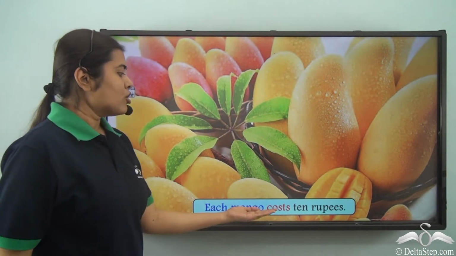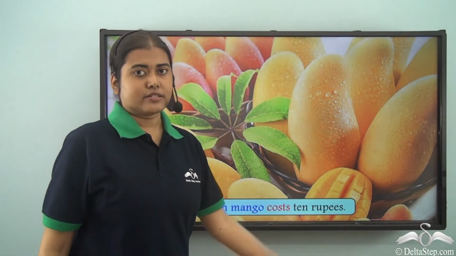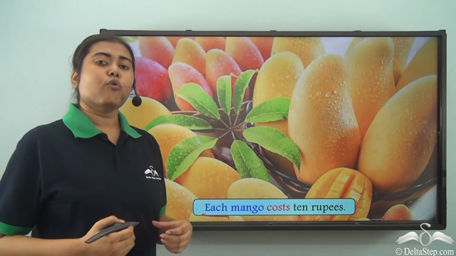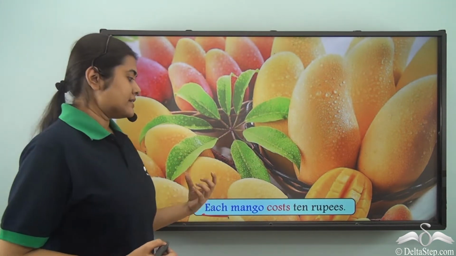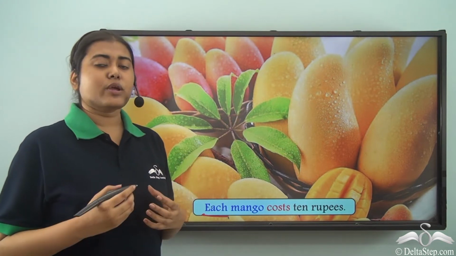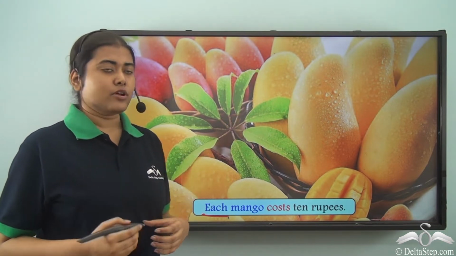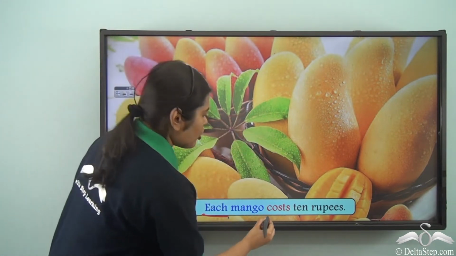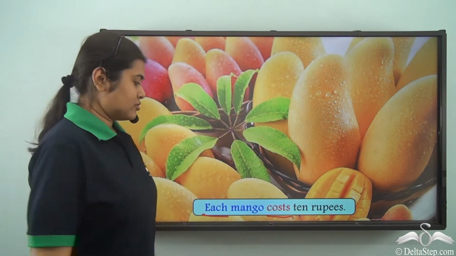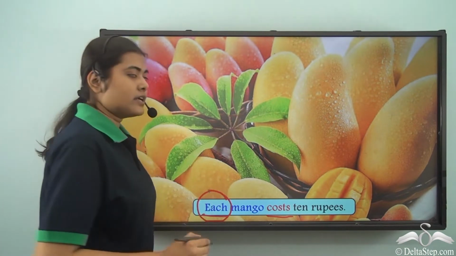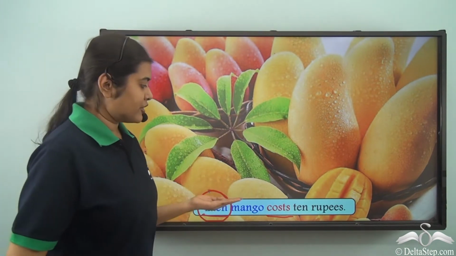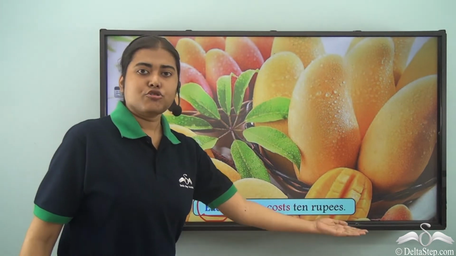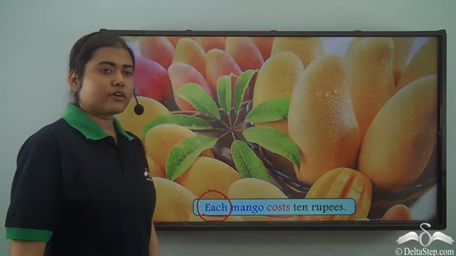Each mango costs 10 rupees. So here each mango refers to one mango. That is, among many mangoes, we are referring to each of them. So every mango that we are talking about costs 10 rupees. So each has the sense of a single mango. Therefore, each mango means one mango costs 10 rupees. So we have used a singular verb.